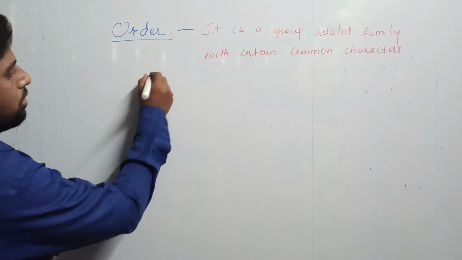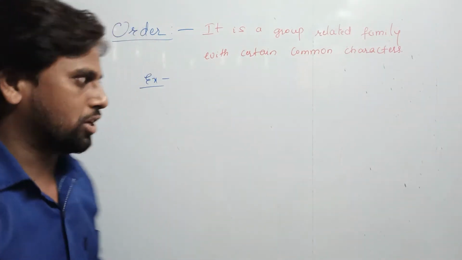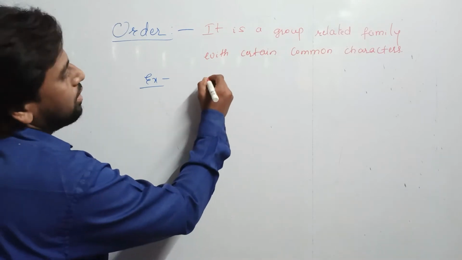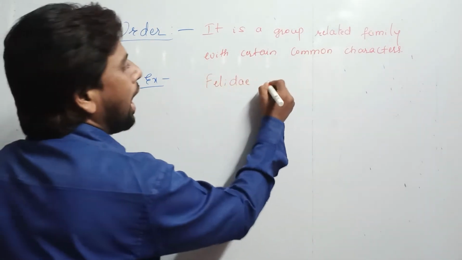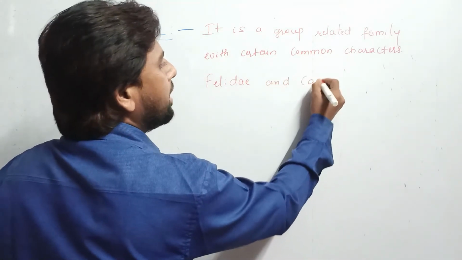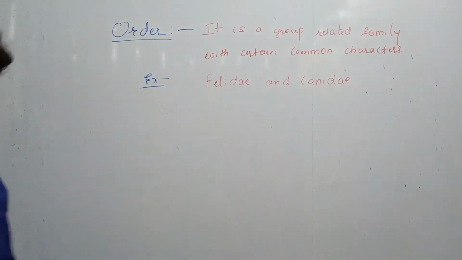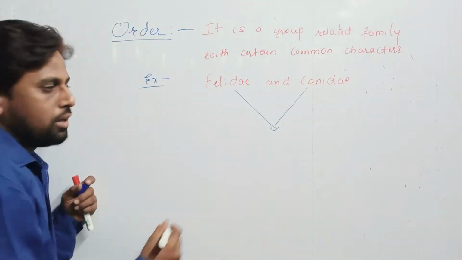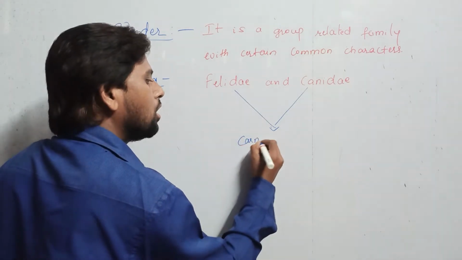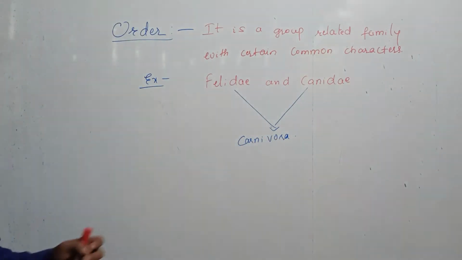Let us discuss an example. As in the families we have discussed, Felidae and Canidae are the two different families which are included under the same order, called Carnivora.